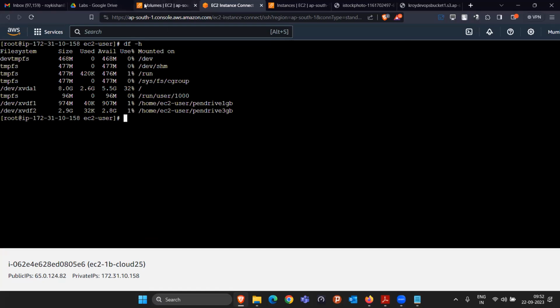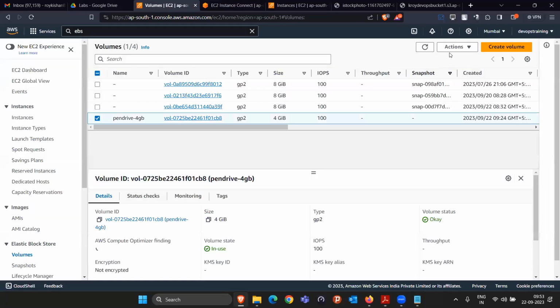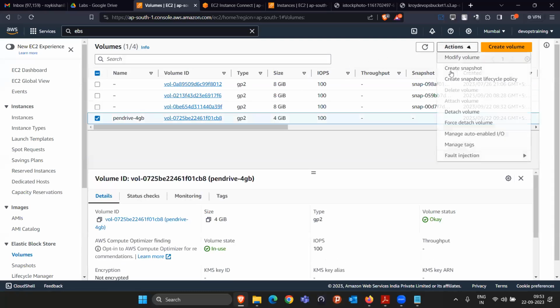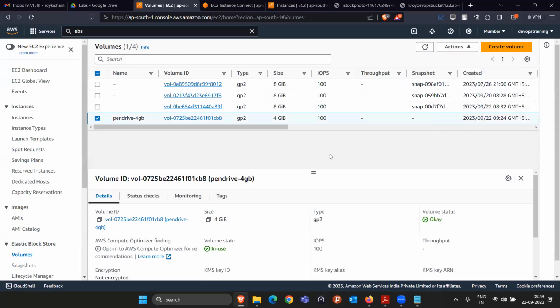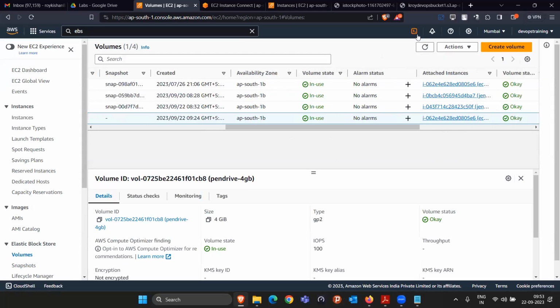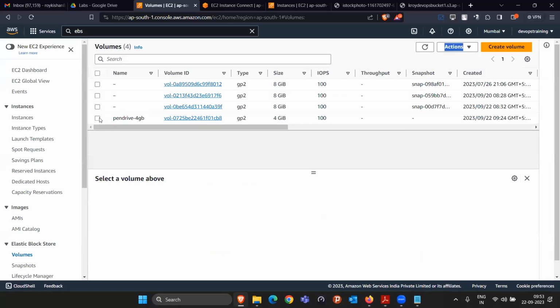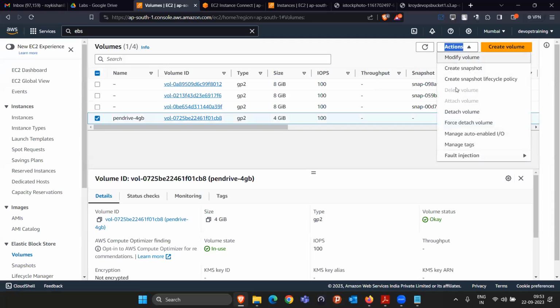Currently, if you see in the volume actions for the 4 GB volume, there is an option called detach. Let me refresh this. Why is the detach option still showing? I don't know, they must have made some changes. But actually the detach option should not come here, because our volume is mounted. We have to first unmount.